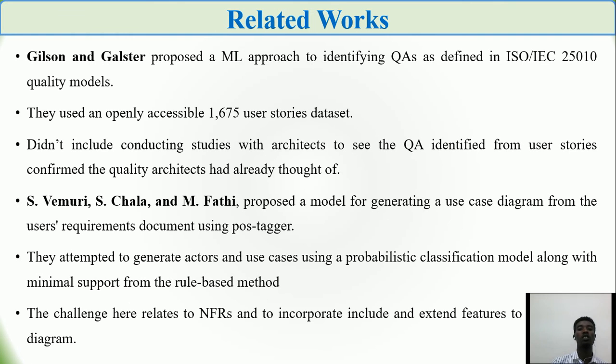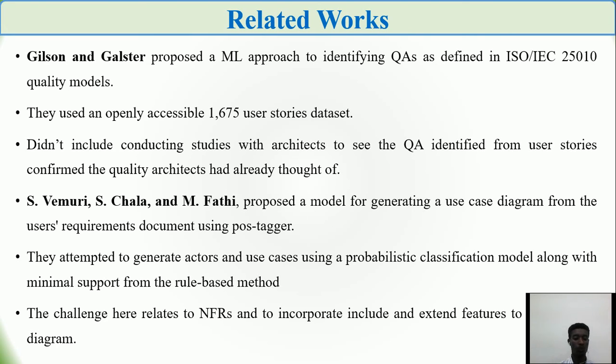So in order to show the related works, the first one is Gilson and Galster, who proposed a machine learning approach to identify quality attribute scenarios, quality attributes as defined in quality models.